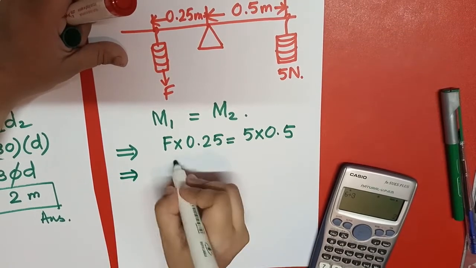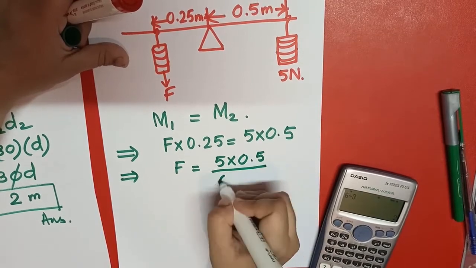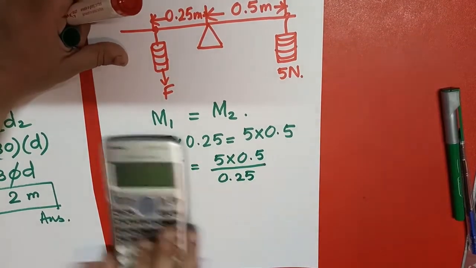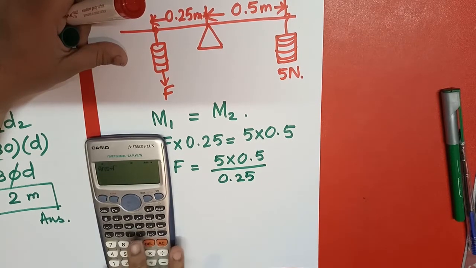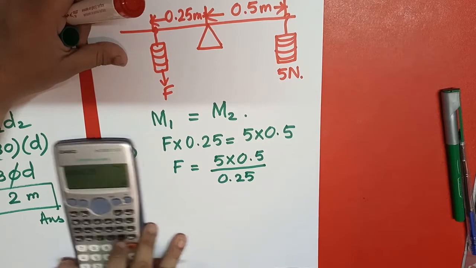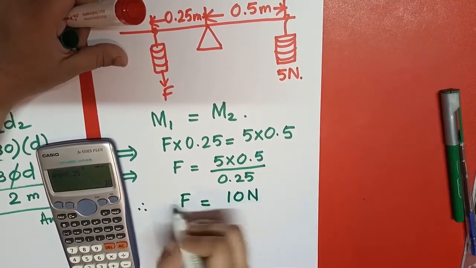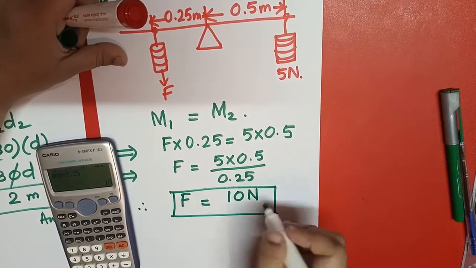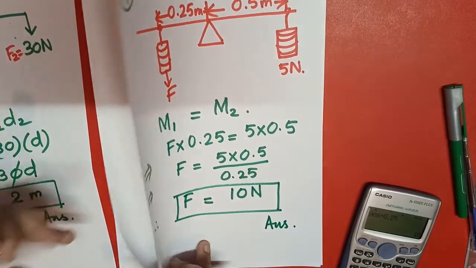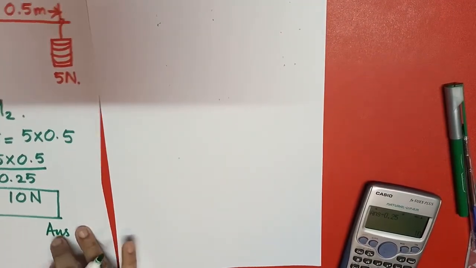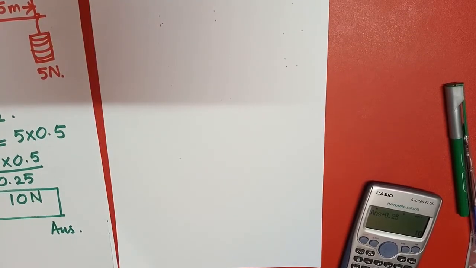So how can I calculate it? F equals 5 into 0.5 divided by 0.25. So the answer will be 5 into 0.5 divided by 0.25, and this is coming out to be, therefore, F equals 10 Newton. It is greater than the other force which was given in the question. So this will be the answer, and this is the way to apply the equilibrium equation, and this is also known as the principle of moments.